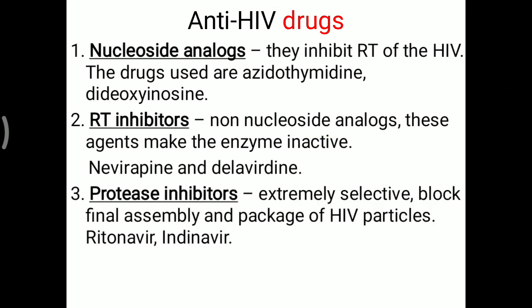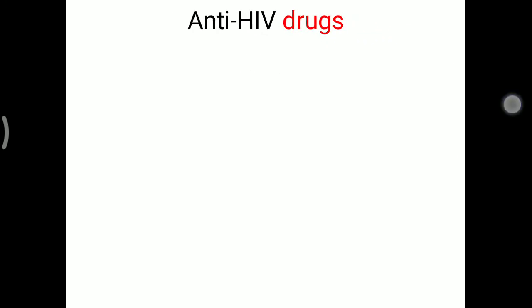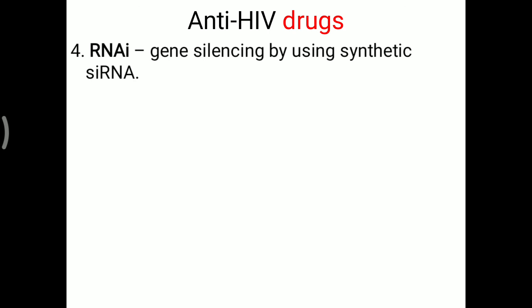Further, protease inhibitors extremely selectively block the final assembly and packaging of HIV particles and release into the circulation. So that is ritonavir and indinavir. So nucleoside analog, that is reverse transcriptase inhibitor, RT inhibitor, non-nucleoside analog and protease inhibitor. Further, some drugs are also under experiment, like RNA interference, which is based on gene silencing by using synthetic small interfering RNAs.